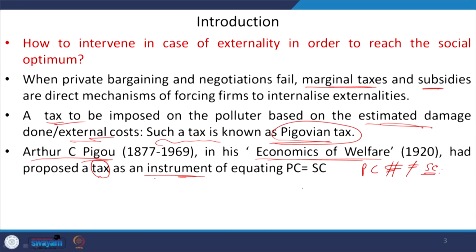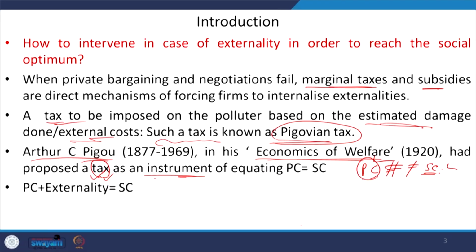And here in Economics of Welfare, which Pigou published in 1920, he proposed a theory in terms of taxation. There he used this tax as an instrument, and this tax can be used for equating the private cost with the social cost.